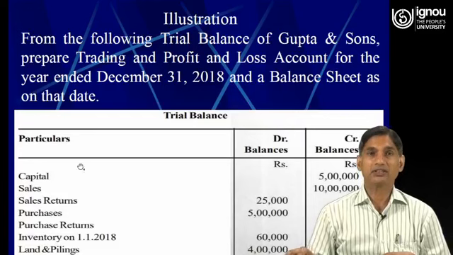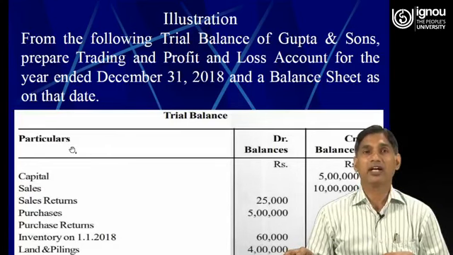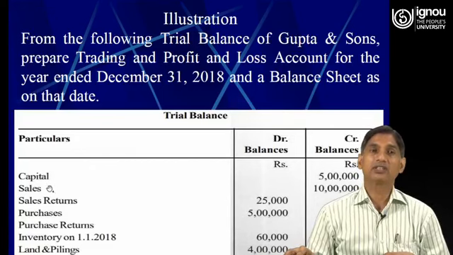So this is the format of the trial balance. Here this is the debit side, this is the credit side, and this is the particulars, meaning the detail of the items. So first one is capital. Capital has always a credit balance, rupees 5 lakh. Sales again credit balance, rupees 10 lakh.